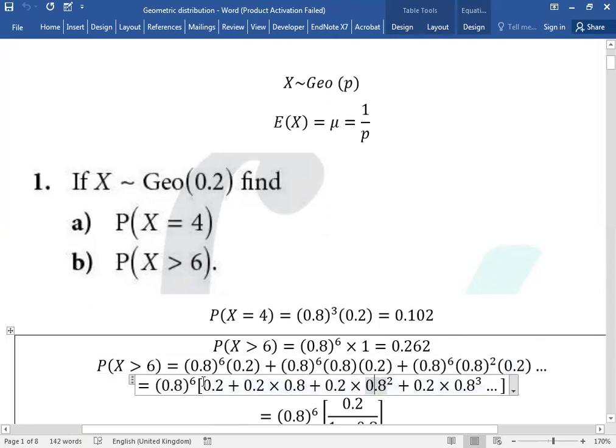What do you see in this? Which kind of a progression is this? Geometric. What is its A? 0.2. And what is R? What is R for this one? R is the value by which we multiply to get every next term. What is R? 0.8 is R and A is 0.2. And I need to find the sum to infinity. Is that right?